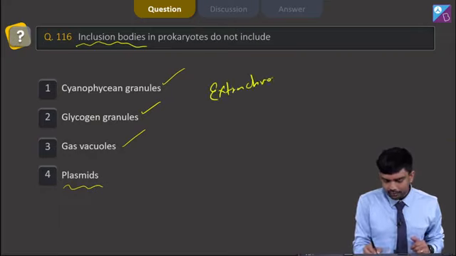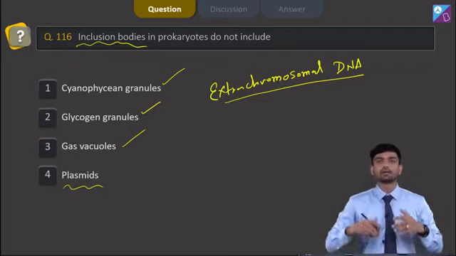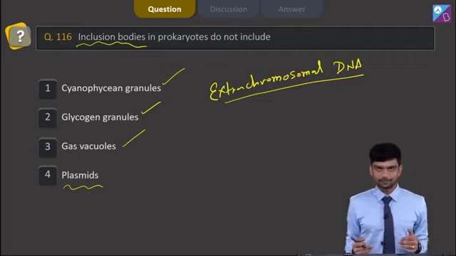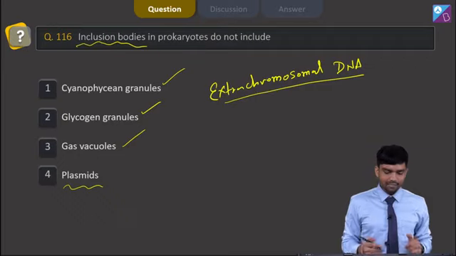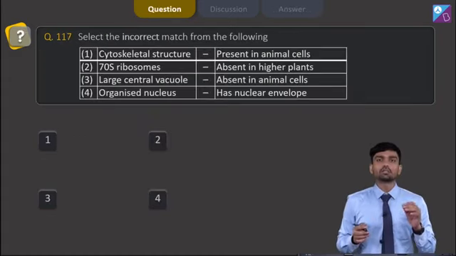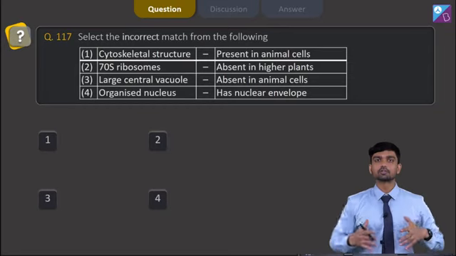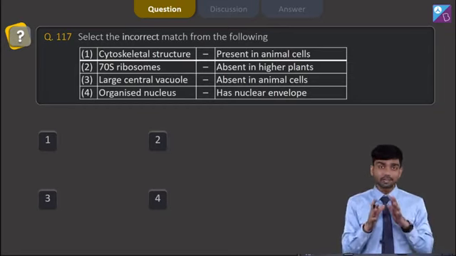extrachromosomal DNA which are found in the prokaryotic cells. So we have option number 4 as the wrong option, which actually is our right answer. We move to question number 117, which says select the incorrect match from the following. So we have to pick the match which is actually incorrect.